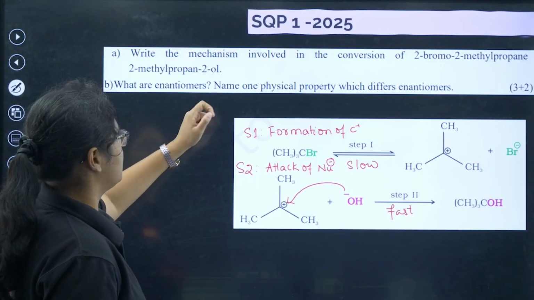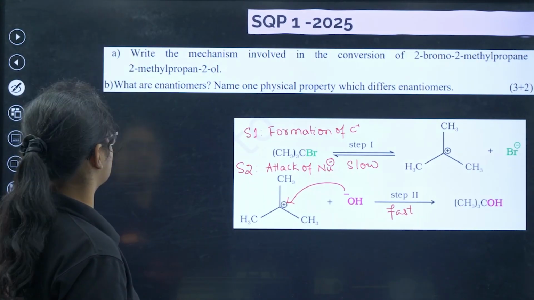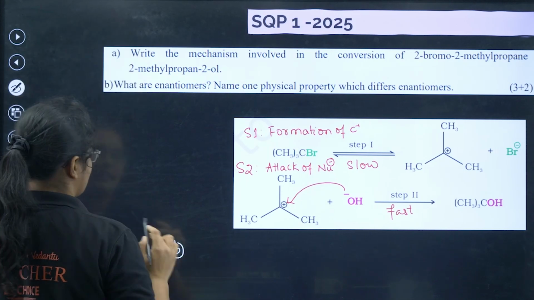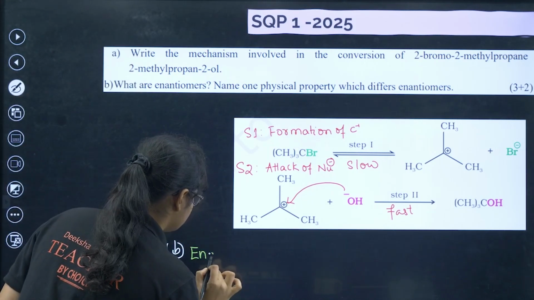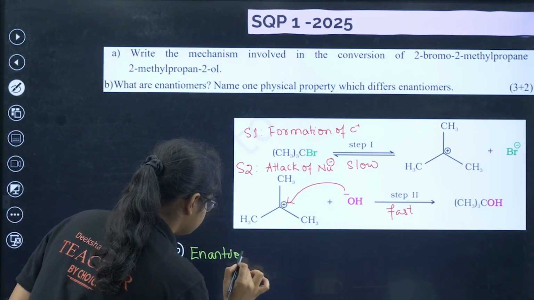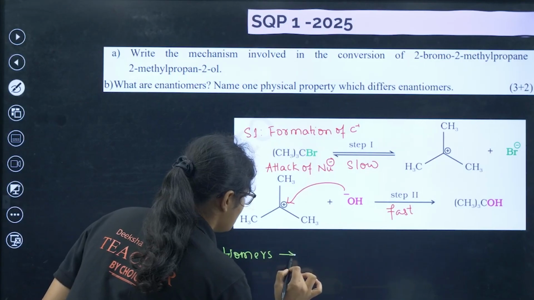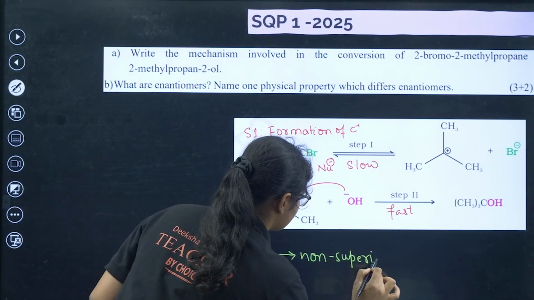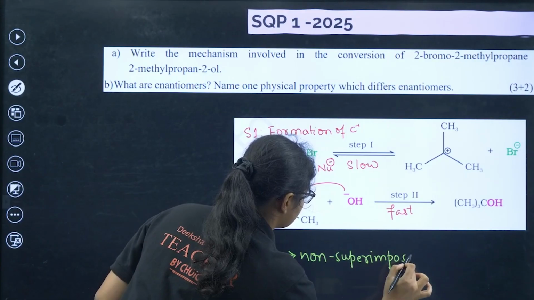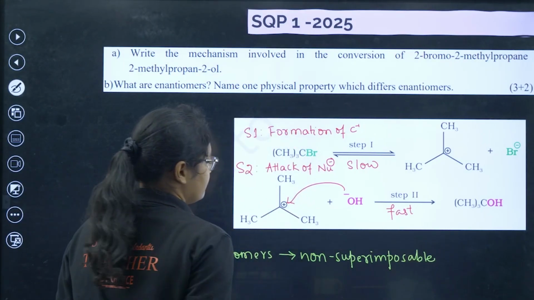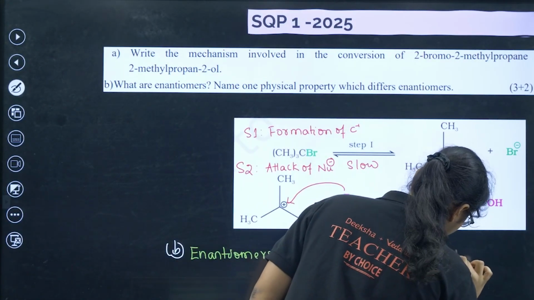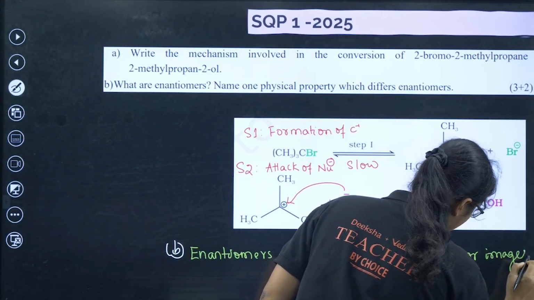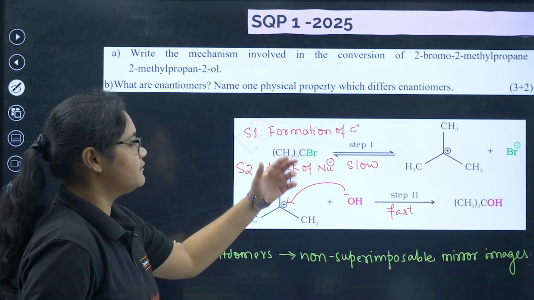Next, you can see: what are enantiomers and name one physical property which is different. So we have already discussed in one short video what enantiomers are, right? So enantiomers you can define as non-superimposable mirror images. Okay, now what is that one property which differs?